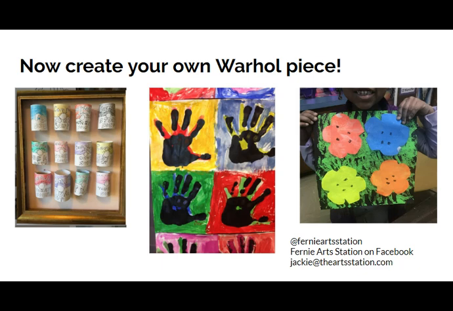Now it's time to create your own piece. Here are some examples of how imaginative people created their own Warhol inspired pieces. Let's see what you come up with.